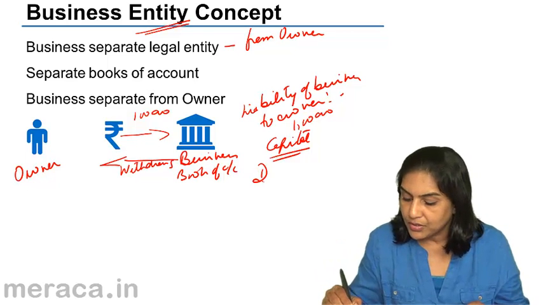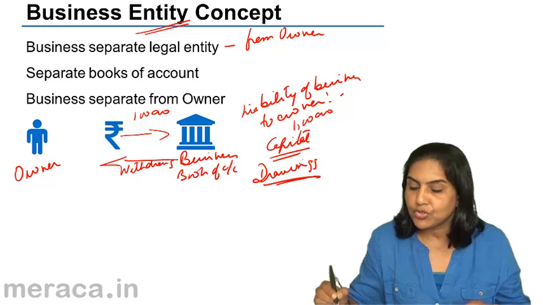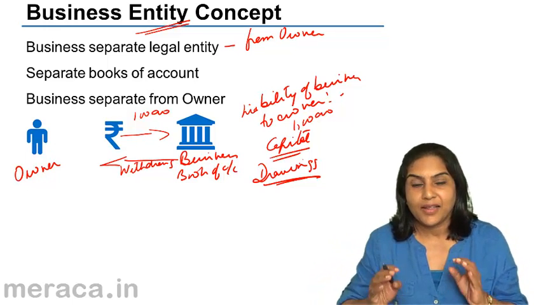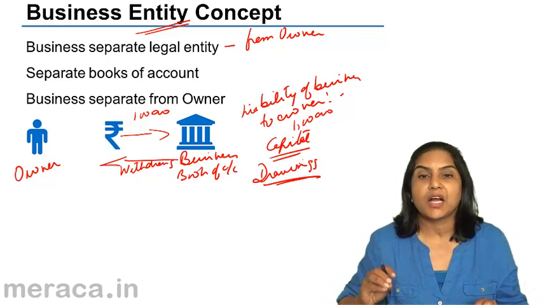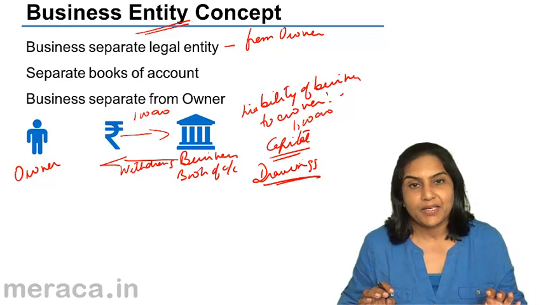The account as such is called drawings account. So the drawings account and capital account are nothing but fallouts of the entity concept. Both capital account and drawings account represent the proprietor's account.